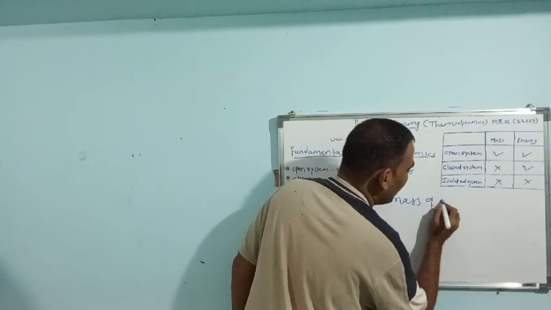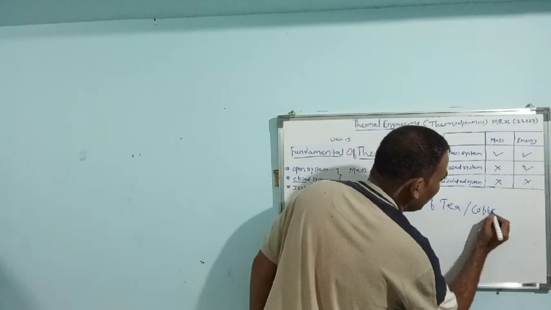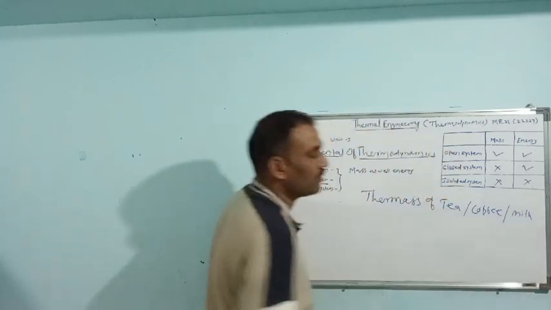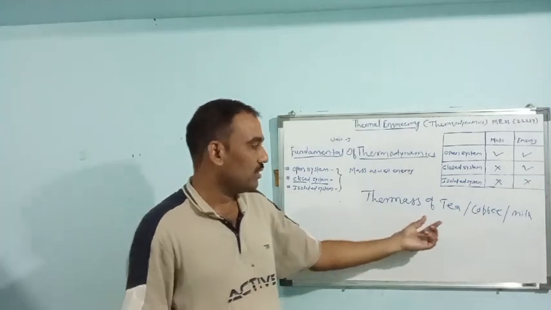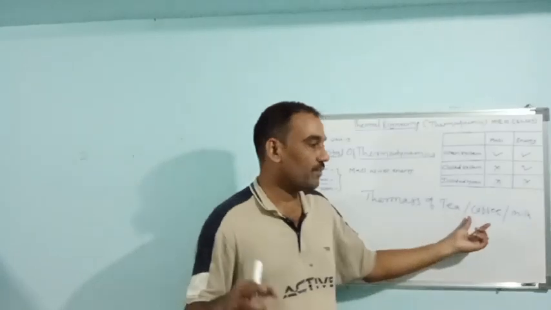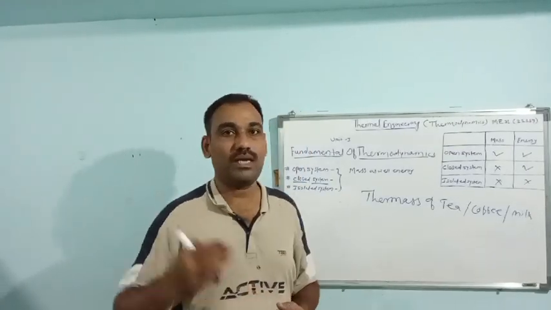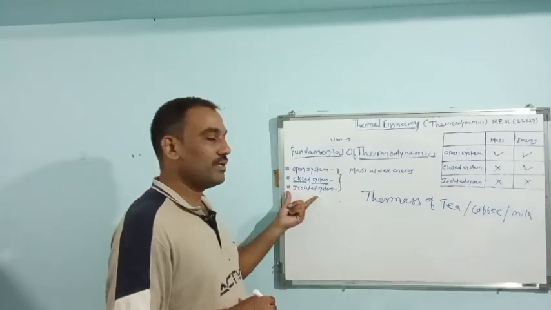Thermos of either tea, coffee, hot milk, and so on. We use this thermos generally to store tea, coffee, or milk hot for some time or for long time. Okay, this is the example of isolated system.